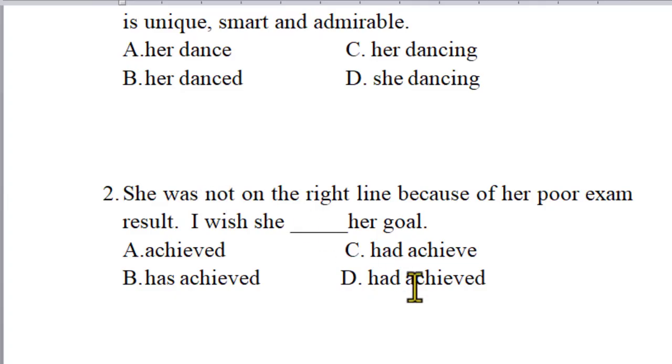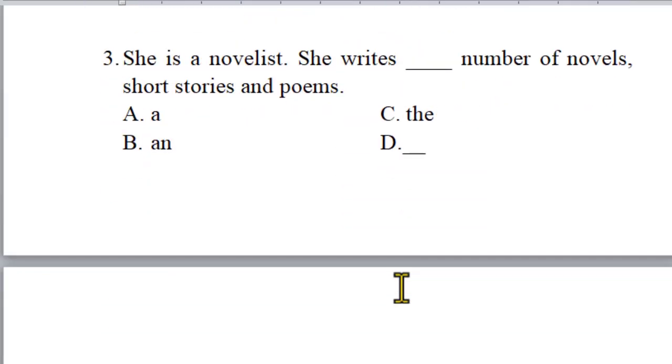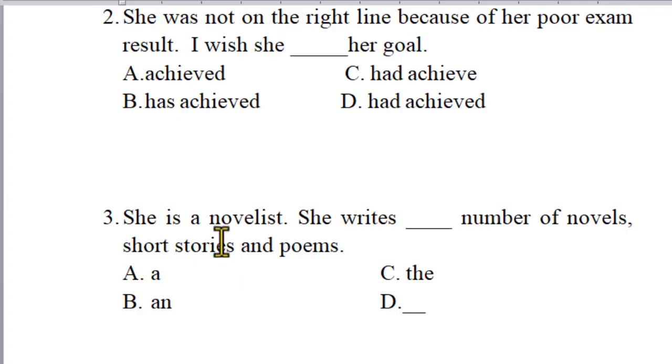She had achieved, which is wish plus past perfect, regretting about the past, which means that she didn't achieve the goal and she was not on the right line, she was in the wrong mood. So you can just use this clarification if you want to answer such kind of question, please. Great. Question number 3.